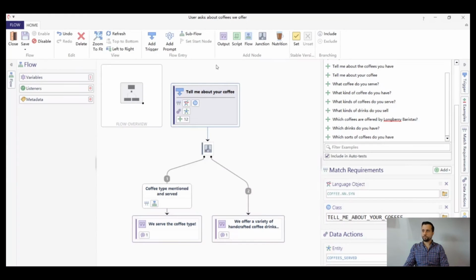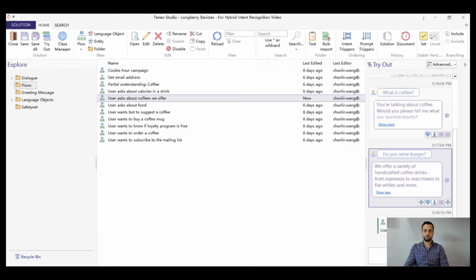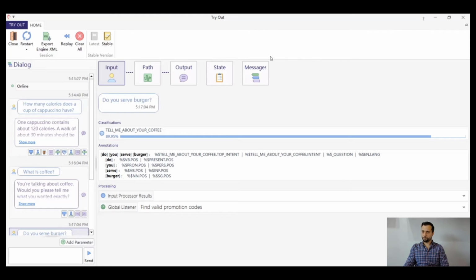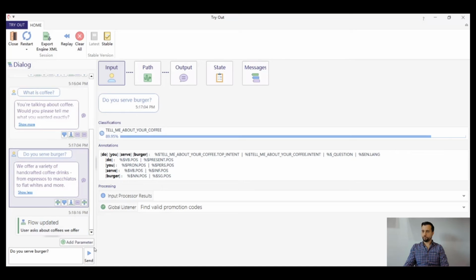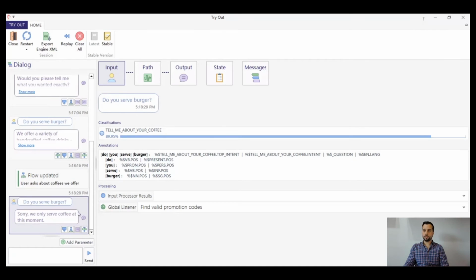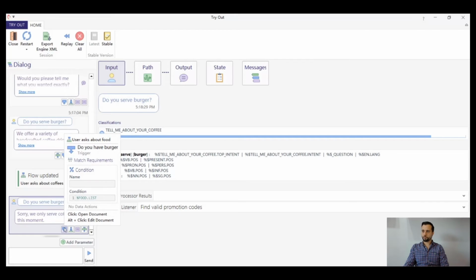So let's save this and let's test it again. Do you serve burgers? Sorry, we only serve coffee at the moment. So that looks much better now.